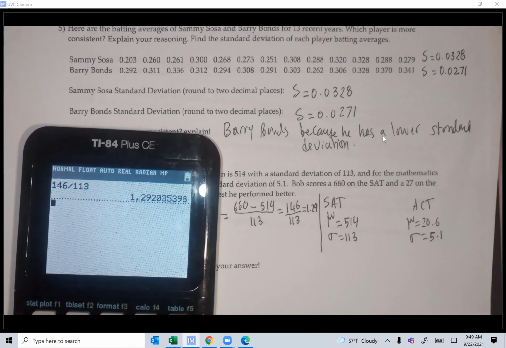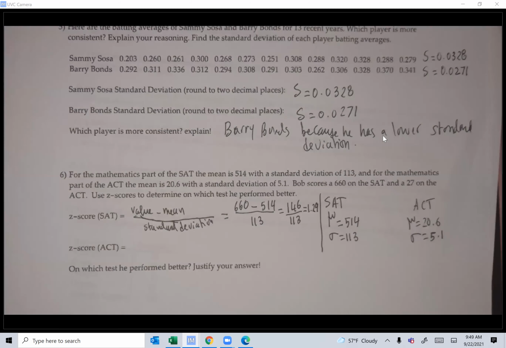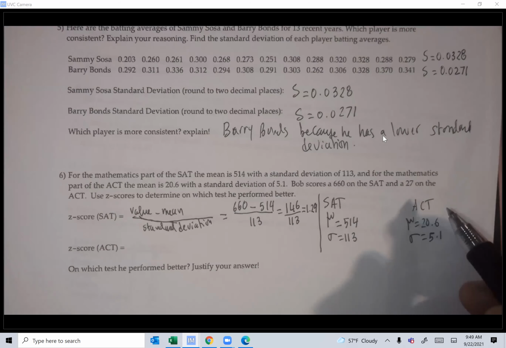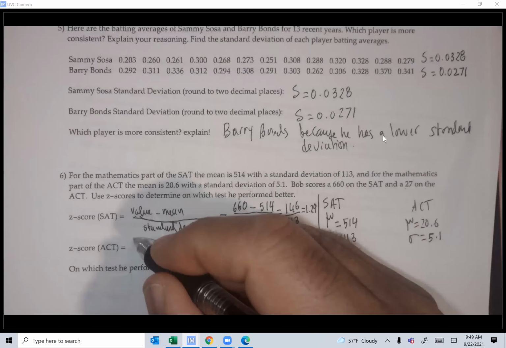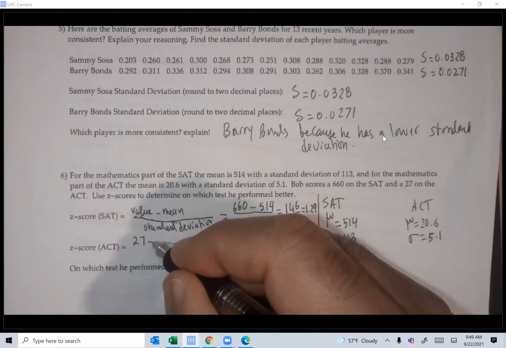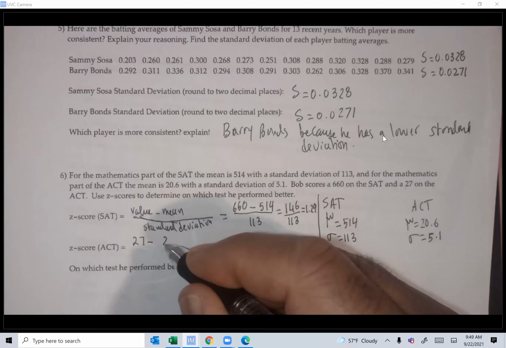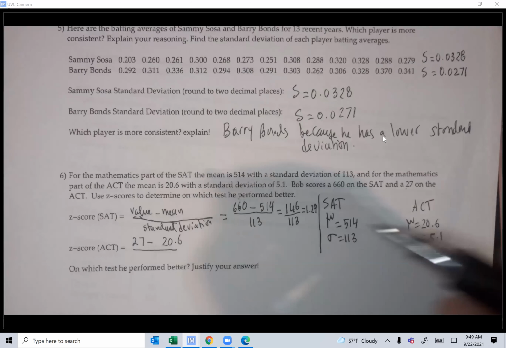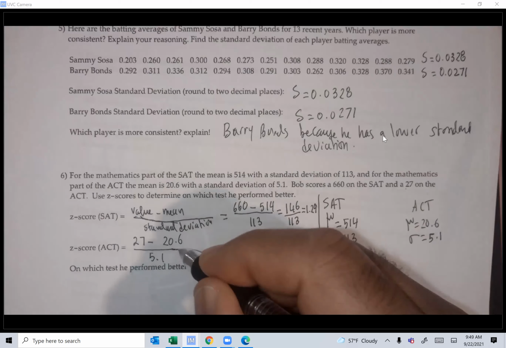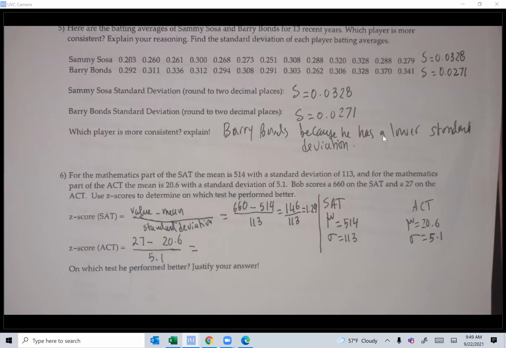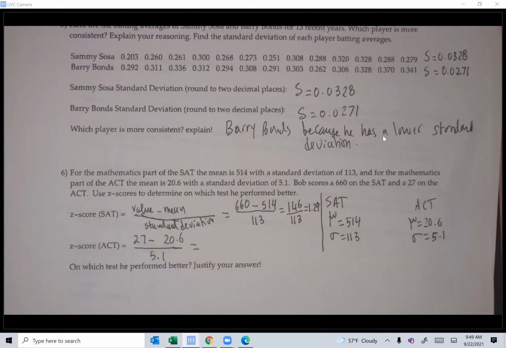Okay, let's see ACT. What did he score on the ACT? 27. You put the value first, guys, minus the mean, which is 20.6, over 5.1. So for example, guys, if you want to submit to a university one score, which one would you submit if you have an idea about the average and standard deviation? The z-score can tell you which one to submit.